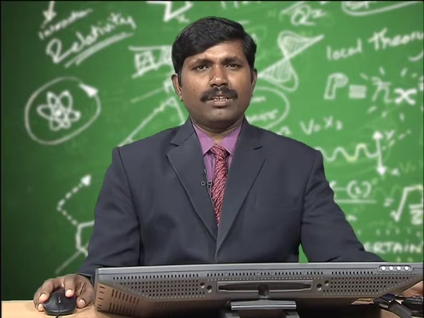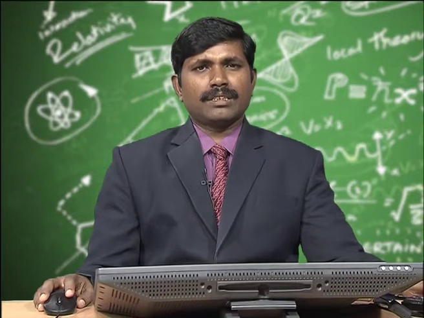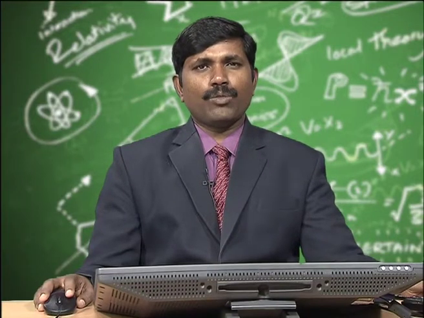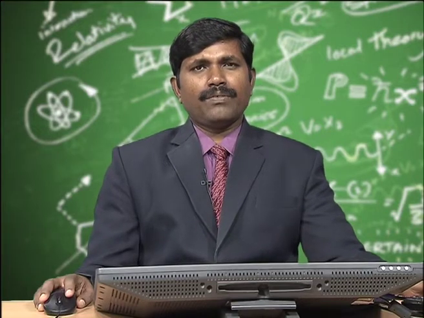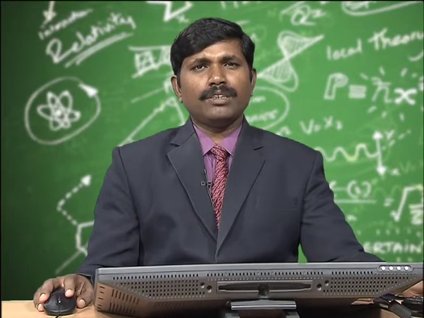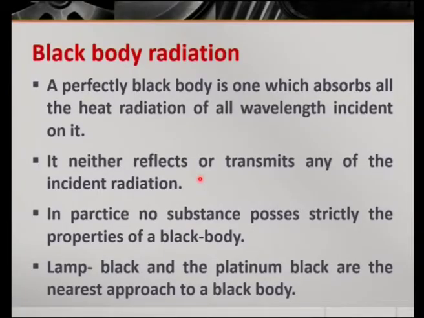Now, you learned the properties of thermal radiation. Next, we will move to black body radiation. To understand this, first let us learn what is meant by a black body. A perfect black body is one which absorbs all the heat radiations of all wavelengths incident on it.